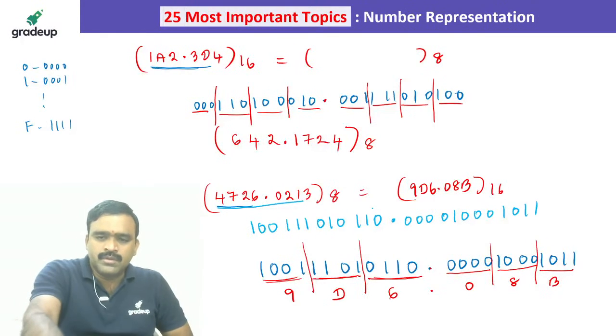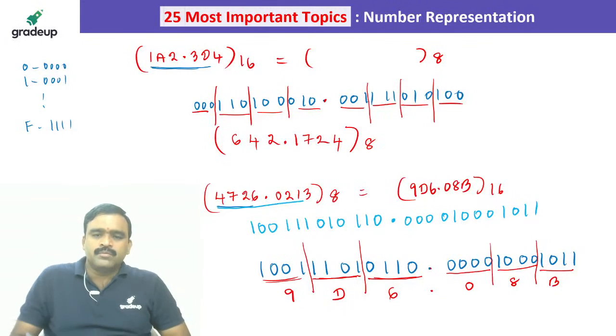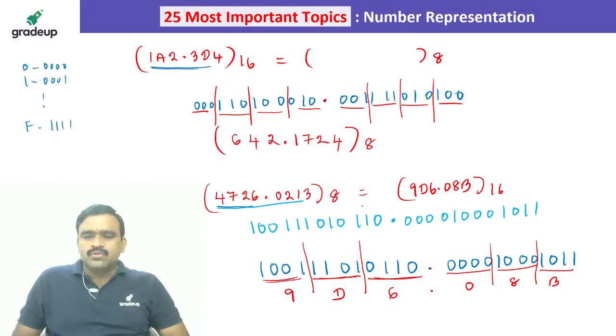So we have to group them into 2 bits each for converting into base 4. These 2 bits, these 2 bits, 2 bits, 2 bits, and here 2 bits, 2 bits, 2 bits, 2 bits, 2 bits. So 1 0 means 2.